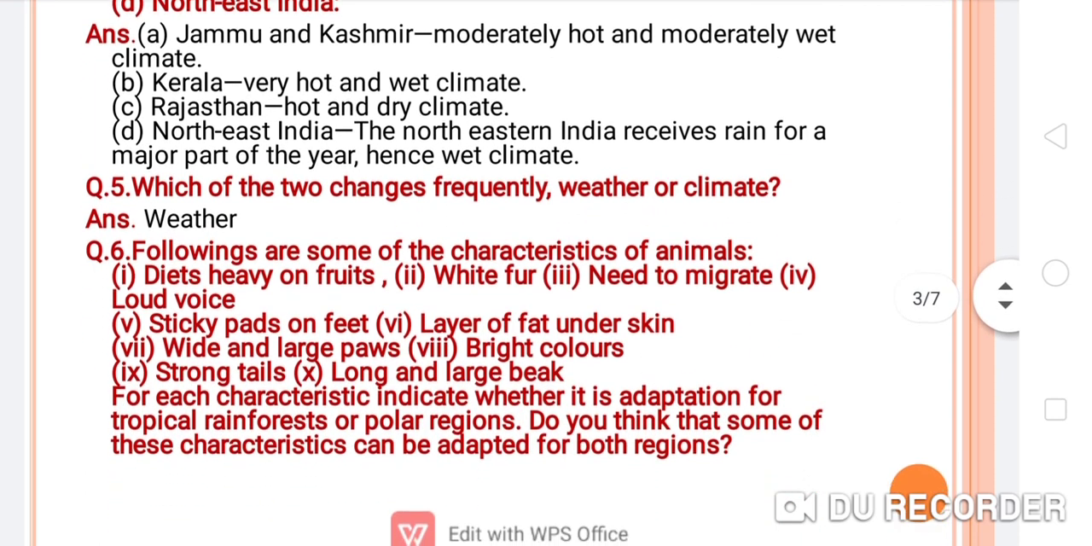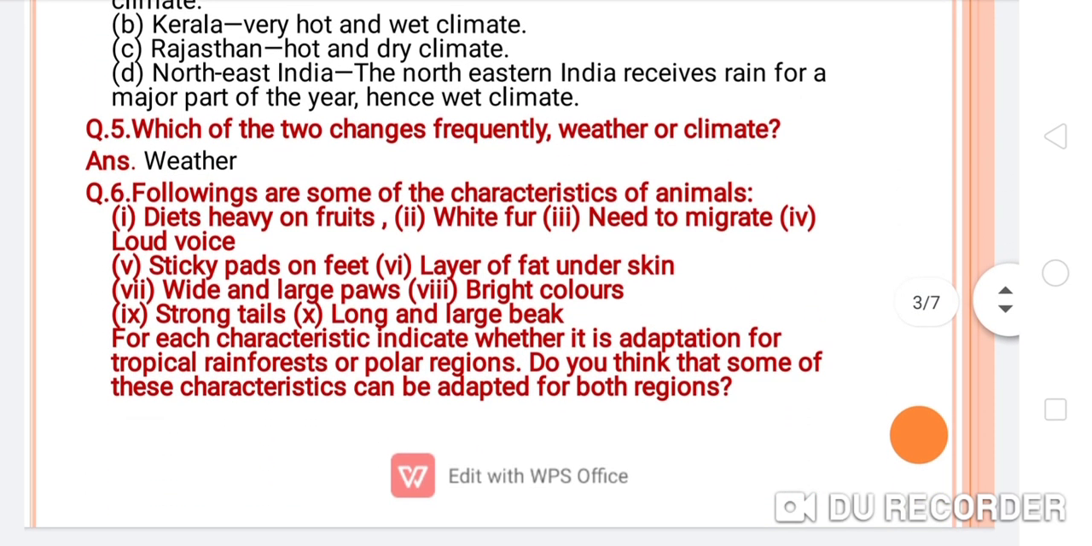Okay students, now come to the 5th question. Which of the two changes frequently, weather or climate? The weather will change frequently. Okay, so this is the answer.